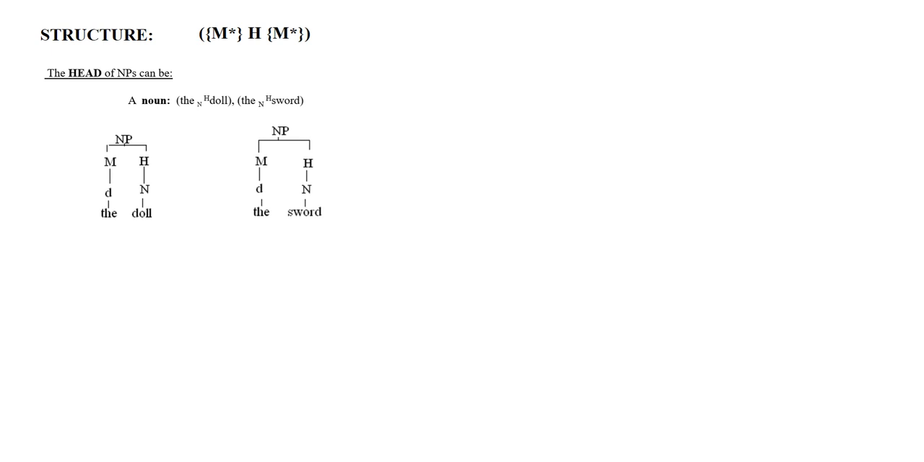Now let's see the structure of an NP. As we have already mentioned, an NP consists of head and modifiers. So first of all, let's discuss the heads. What can function as head of an NP? Number one, noun. In these two examples, doll and sword are nouns which function as a head of an NP. When there is no noun in a phrase, in absence of noun, a pronoun may also function as head of an NP. So noun and pronoun are the most common word classes that function as head of an NP.